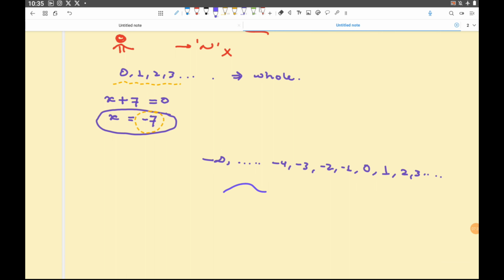And this complete set is called integers, and it is denoted by Z. Understood?